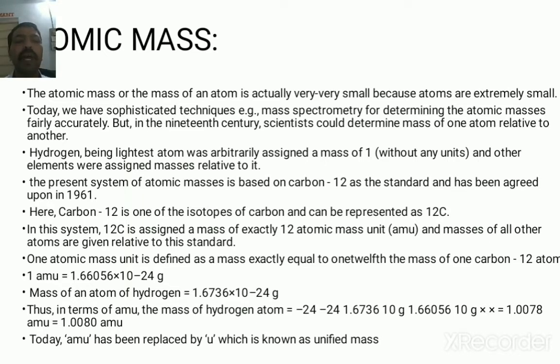Carbon-12 is one of the isotopes of carbon, represented as carbon with a mass of 12. One atomic mass unit is defined as a mass exactly equal to 1/12 the mass of one carbon atom. Now AMU is replaced by u, the unified mass. 1 AMU is equal to 1.66 into 10 raised to power minus 24 gram, and the mass of a hydrogen atom is equal to 1.67 into 10 raised to power minus 24 gram.